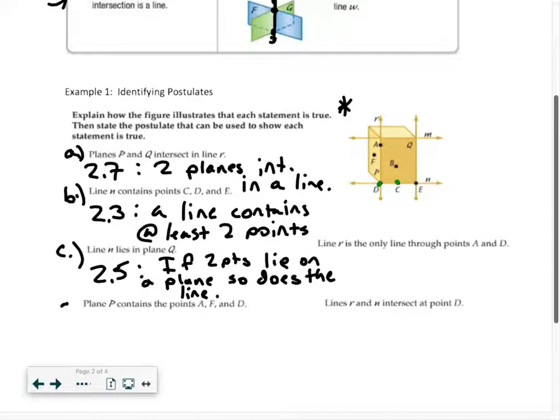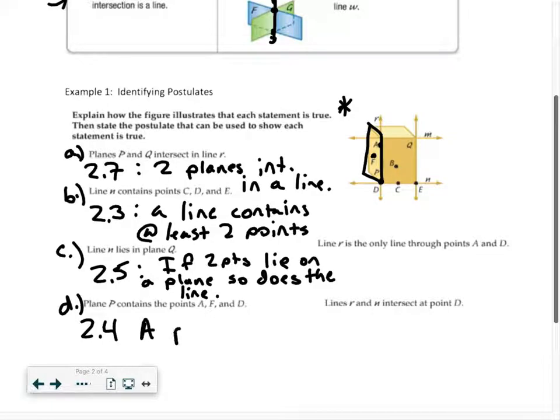Let's make this next one example D here. Plane P contains points A, F, D. So plane P, again, that's my plane over here on the side. This is P. A, F, D. Absolutely, those are 3 non-collinear points. So if you guys remember, and you guys can flip back, I'm going to stop going back and forth here. Postulate 2.4.